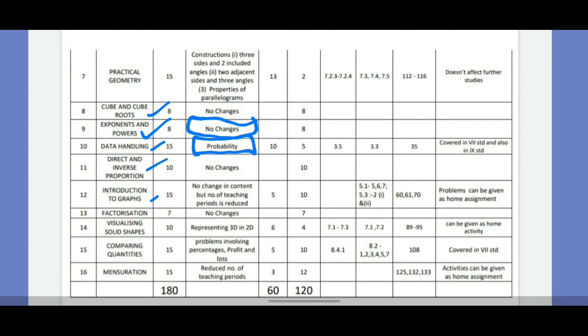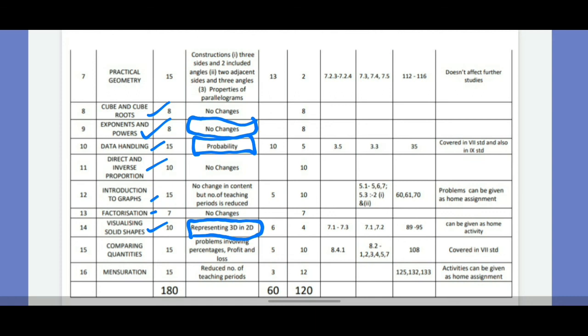Then 13th lesson is factorization, and in factorization also there is no change. Everything you have to study. Lesson number 14, visualizing solid shape. In visualizing solid shape, representing 3-dimensional and 2-dimensional, it has reduced because it can be given as the homework. Only this one point it has reduced, representing 3D and 2D shapes.